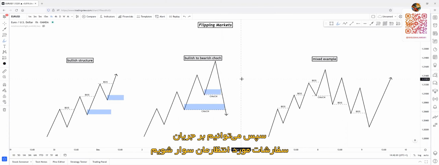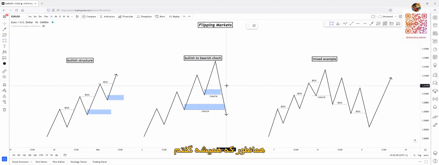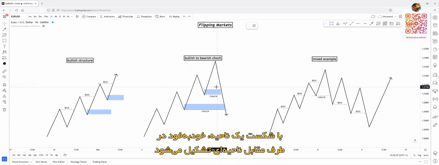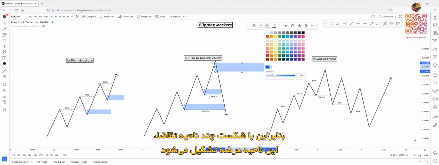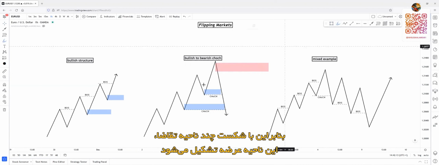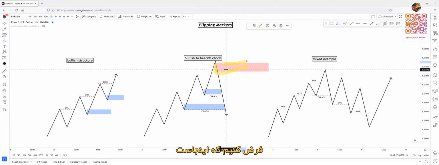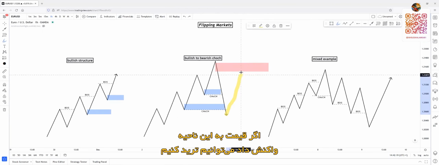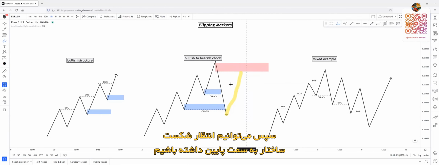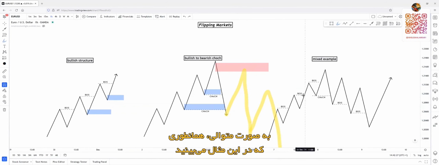After this, we can write the expectational order flow. And as I always say, if a zone breaks, then an opposite side zone will be automatically created. So price broke through several demand zones, so a supply zone has been formed, which is here. After this, we can write the expectational order flow, and if price reacts on this supply zone, we can happily trade.